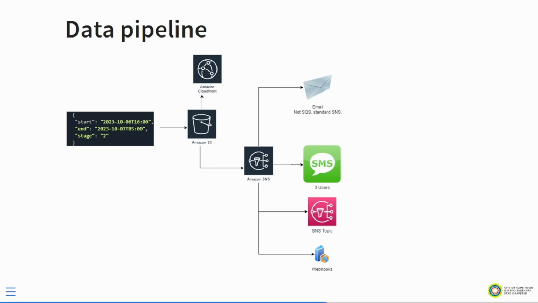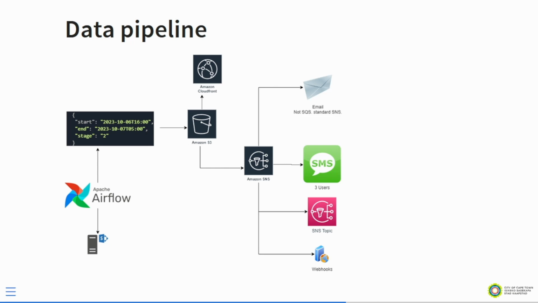Then we have SMS, but that's only for certain priority users. I think I have 1 to 3 users, and those are only internal users who requested that. But then you also have the SNS topic, and you also have these webhooks that Amazon publishes. So when a change happens to the bucket, we can publish that. Okay, cool. So we solved the alerting problem. But then how do you update this file? Internally, what we do is we have a bunch of Airflow DAGs.